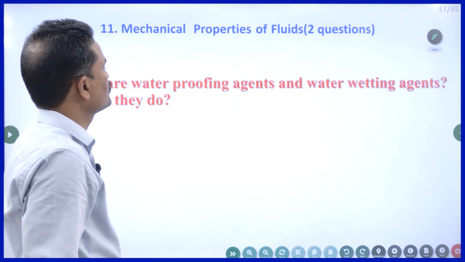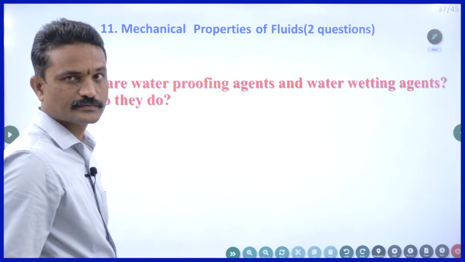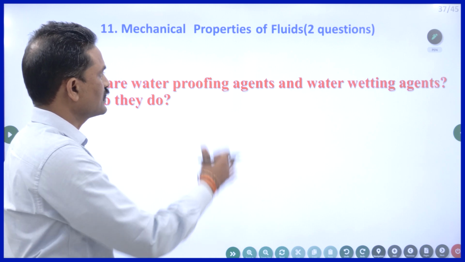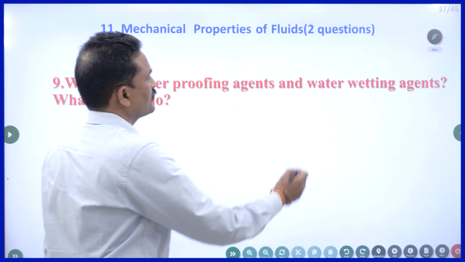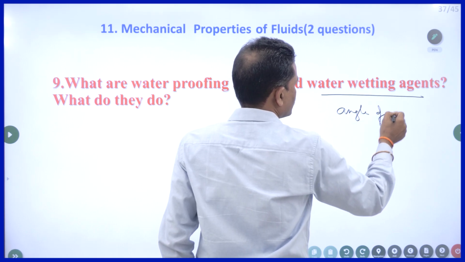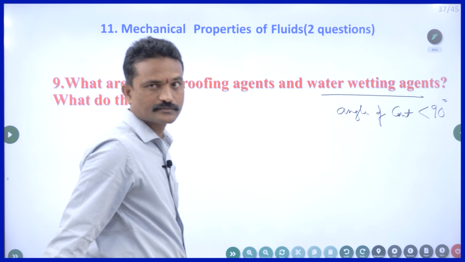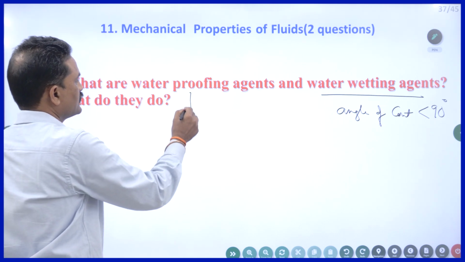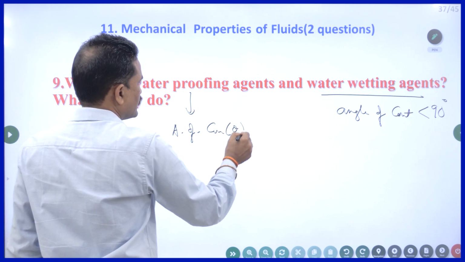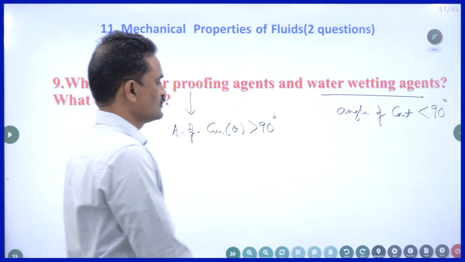What are waterproofing agents? Non-wetting agents. Waterproof means it doesn't get wet. What are wetting agents? For wetting agents, the angle of contact is less than 90 degrees. For waterproofing agents, the angle of contact is greater than 90 degrees. That's all. If you write this, you will get 2 marks.